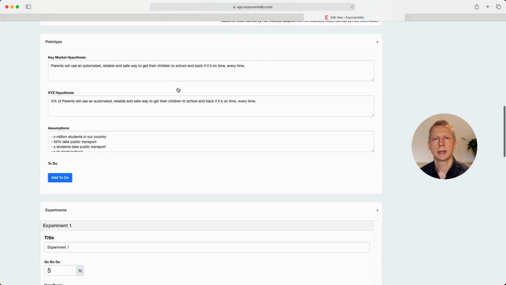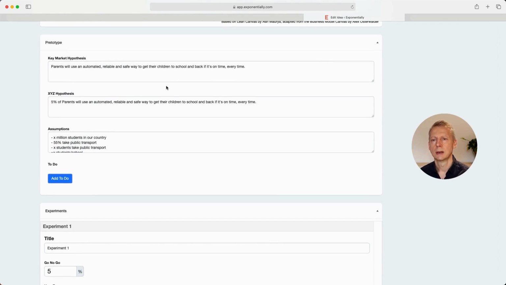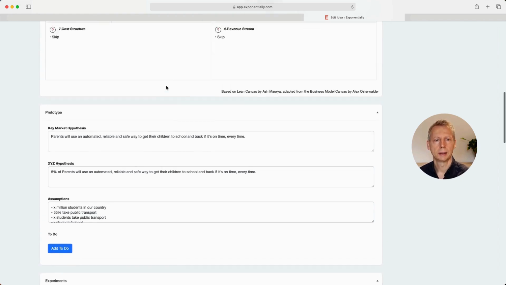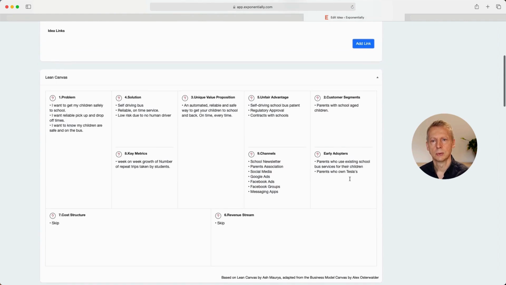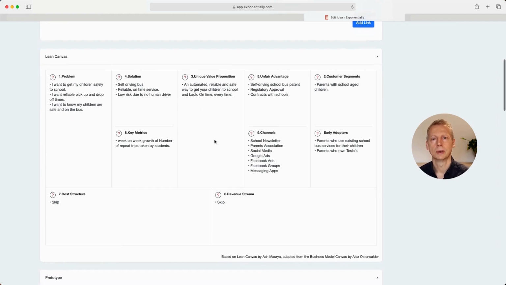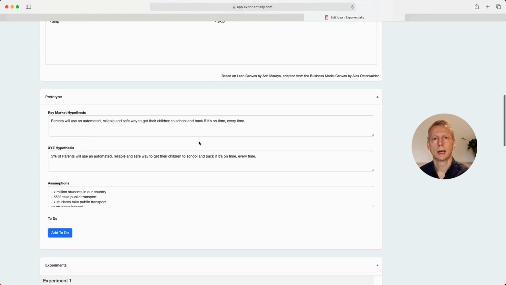So the Pretotype, the key market hypothesis is: parents will use an automated, reliable and safe way to get their children to school and back if it's on time, every time. The way we get this is we typically combine the early adopters with a solution with unique value proposition, and that will guide you on how to formulate your key market hypothesis. And remember, you want a statement that you can prove or disprove.